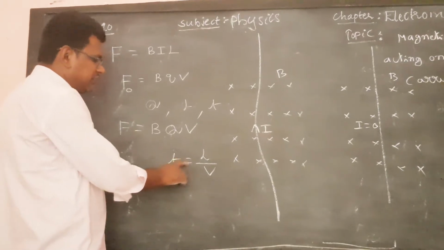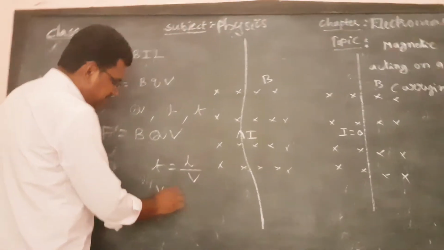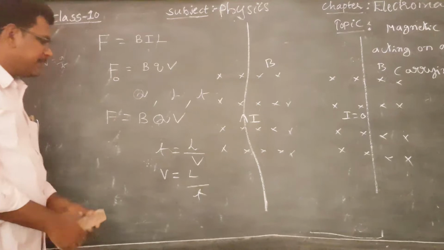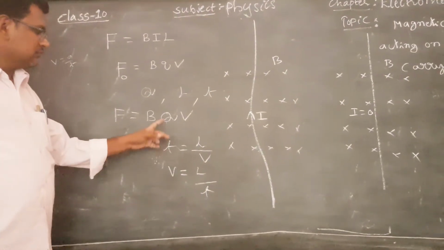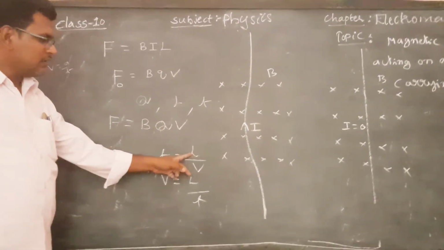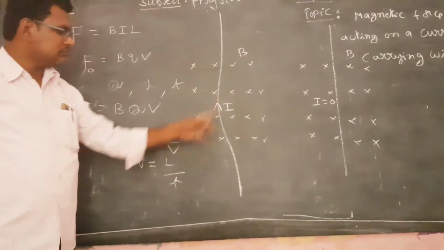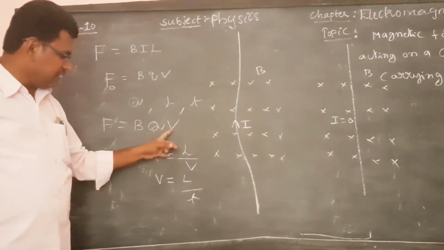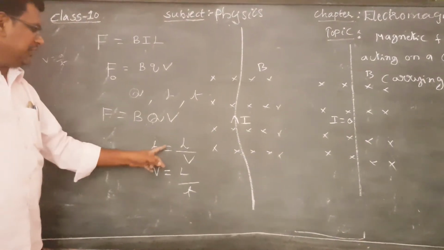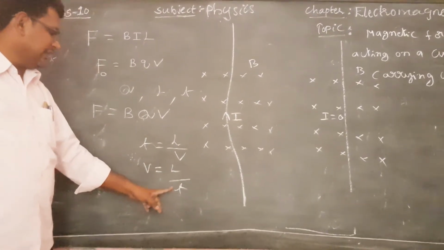Then t equals L by v, and from this, v equals L by t. In time t, if a capital Q charge flows a distance L in a magnetic field B with velocity v, then we can write t equals L by v, and then v equals L by t.